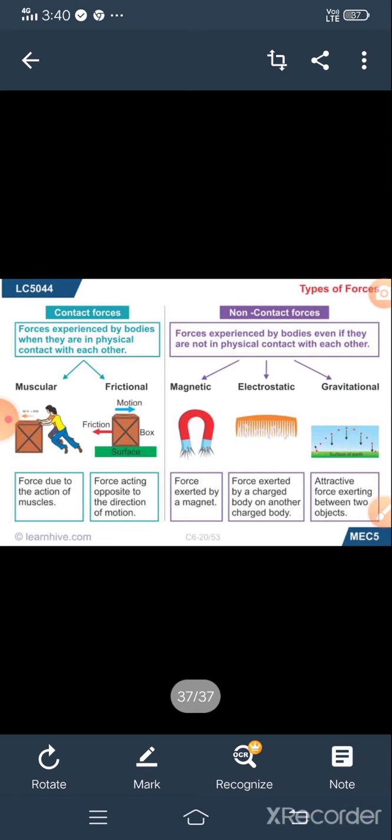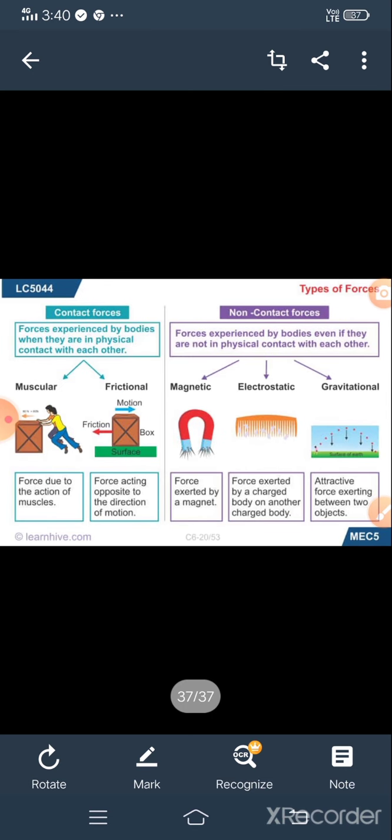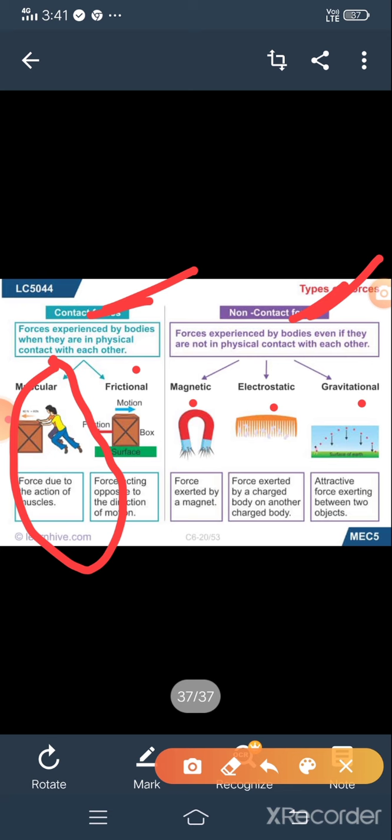Let us see examples or types of forces. As you know, muscular force and friction force are examples of contact force. Magnetic, electrostatic and gravitation force are examples of non-contact forces. First one is muscular force: force due to the actions of muscles. It fully depends upon muscles and is known as muscular force.